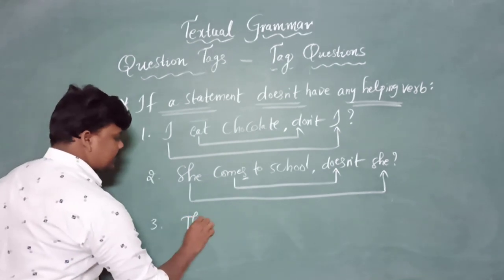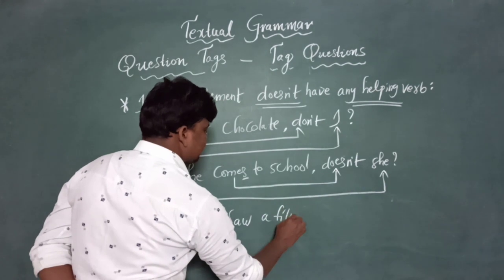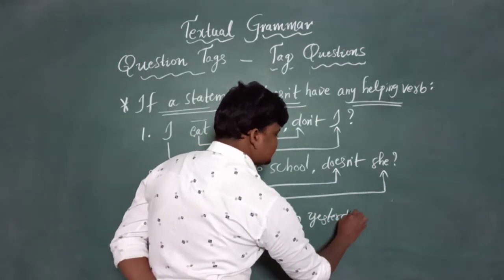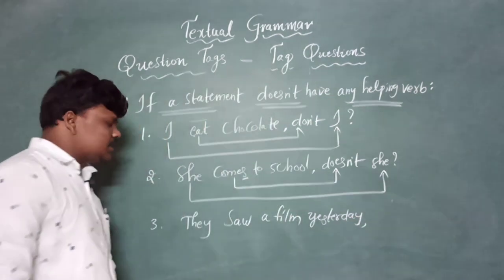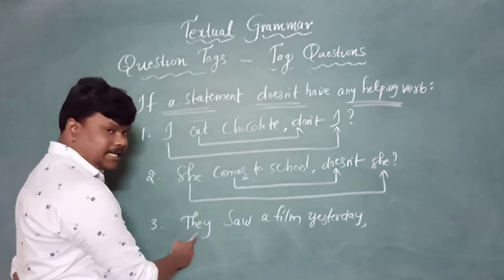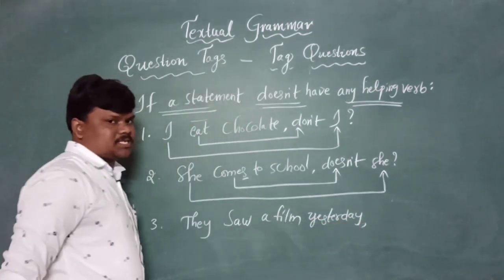They saw a film yesterday. They saw a film yesterday. Look at the sentence. They saw a film yesterday. Comma compulsory, right?